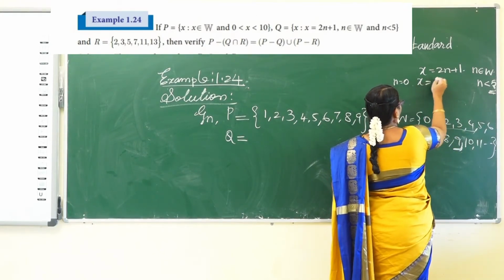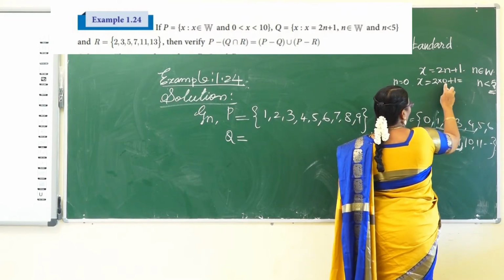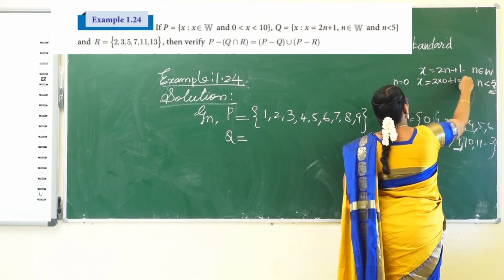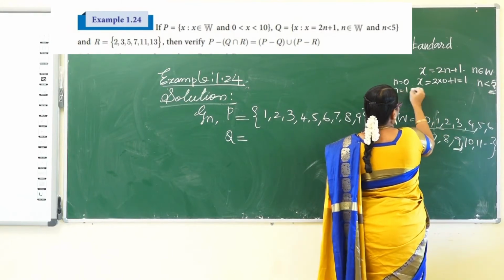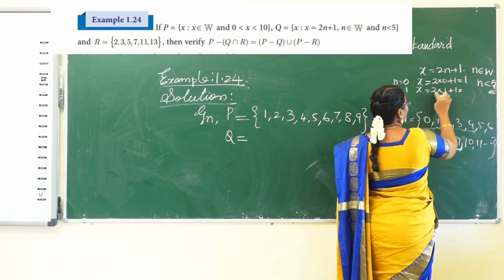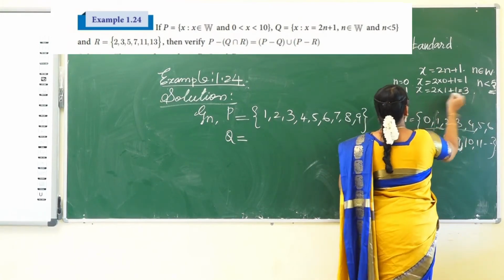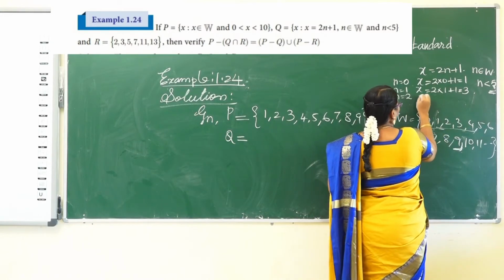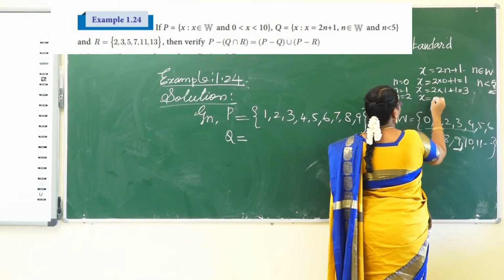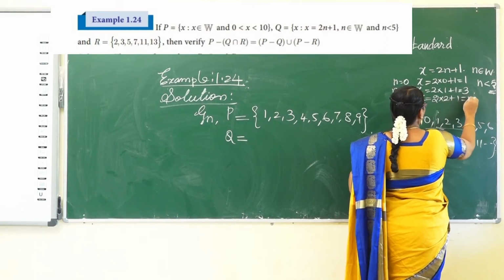So, n value is 0. x equals 2 into 0 plus 1. 2 zeros are 0, 0 plus 1 is 1. Next n equal to 1. So, x equals 2 into 1 plus 1. 2 ones are 2, 2 plus 1 is 3. So, n equal to 2. x equals 2 into 2 plus 1. 2 twos are 4, 4 plus 1 is 5.